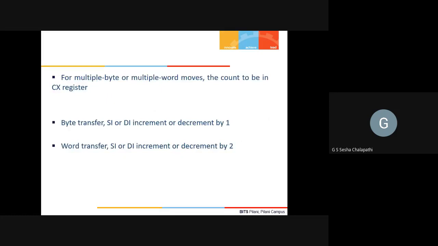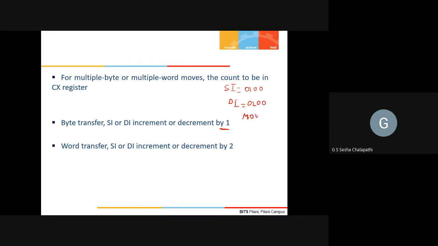For multiple byte or word moves, the count should be stored in the CX register. After the byte transfer, SI and DI will be incremented or decremented by 1. Let us say SI is 0100 and DI is 0200.